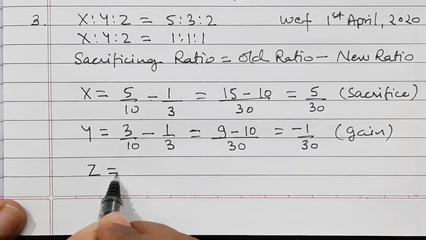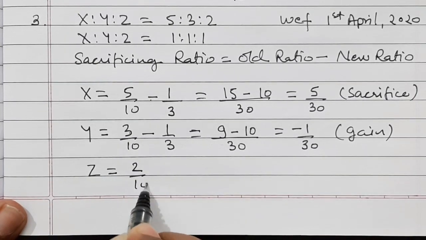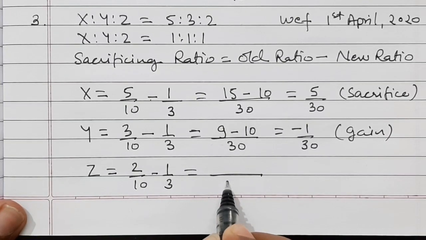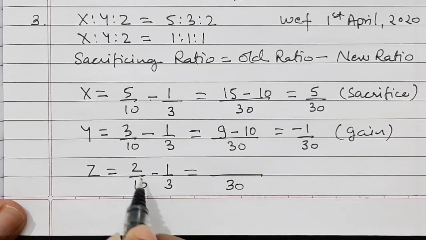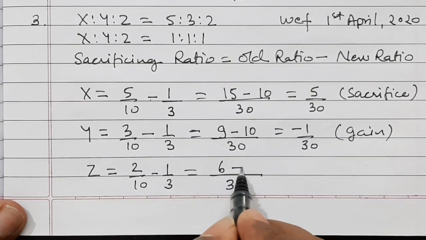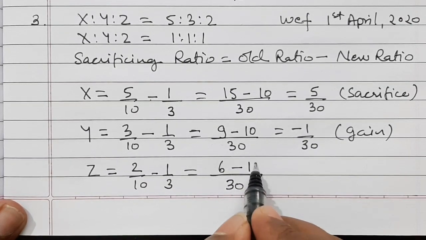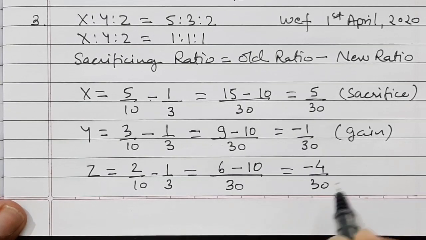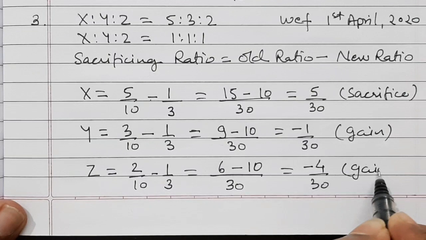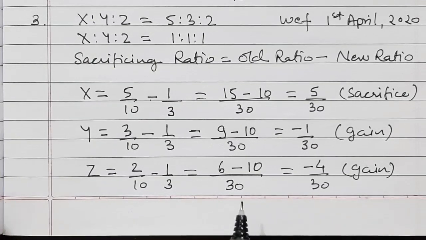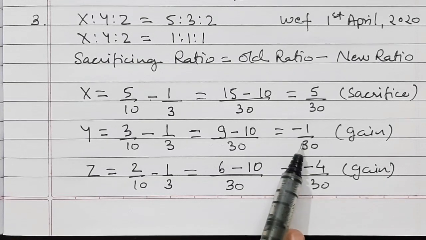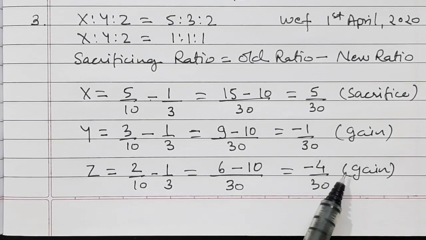Lastly for Z, Z's old ratio is 2 by 10 minus new ratio is 1 by 3. So the LCM in the denominator will be 30. Then 3 multiplied by 2 is 6 minus 10 multiplied by 1 is 10. So here it comes minus 4 by 30. So he is also gaining, because we have calculated sacrificing ratio and the result has come in negative, and therefore it is understood that they have gained.